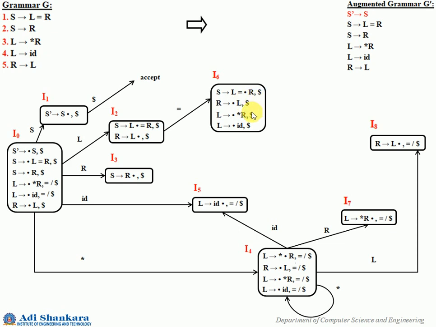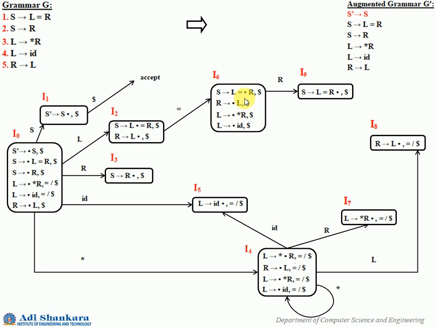Okay, so what happens when the R transition comes? What is the result? S gives L equal to R dot, and the look ahead is transferred. You cannot add any more, so make it I9.